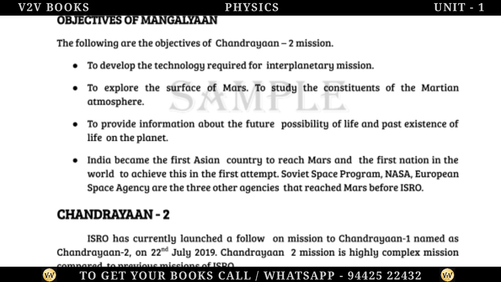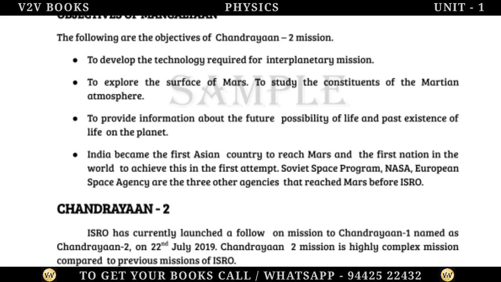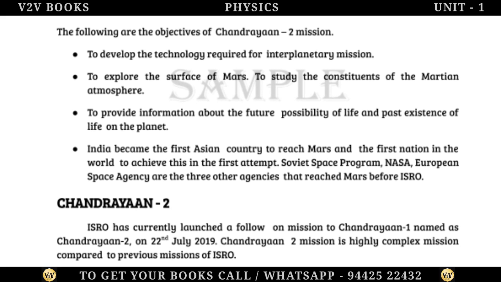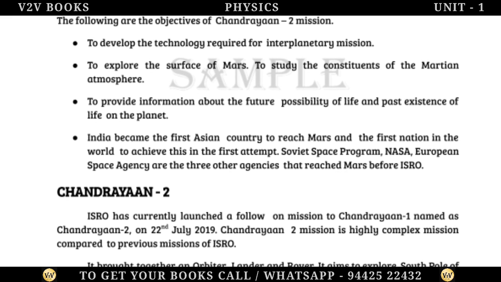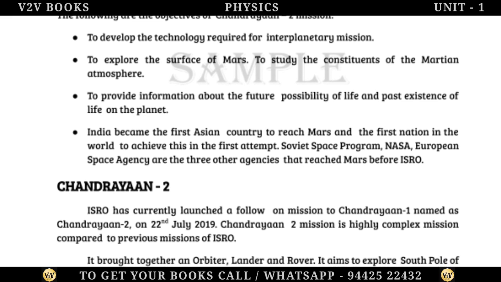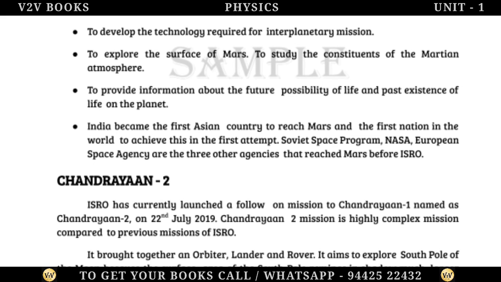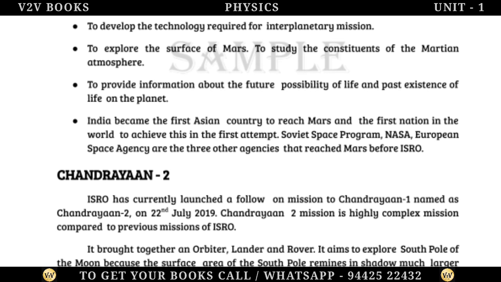India became the first Asian country to reach Mars and the first nation in the world to achieve this in the first attempt. The Soviet Space Program, NASA, and the European Space Agency are the three other agencies that reached Mars before ISRO.